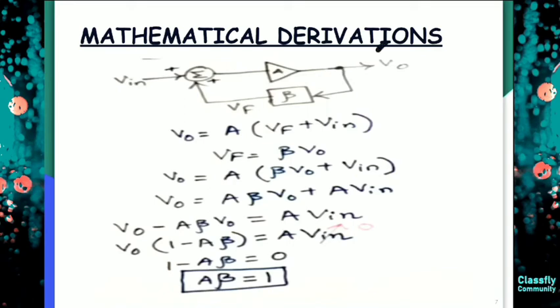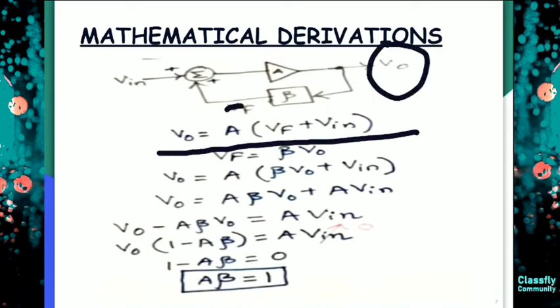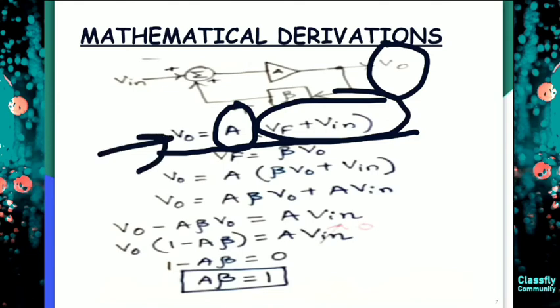It will be A, that is my open loop gain, into my Vf plus Vin. That means the input will be Vin and also my Vf. So this will be Vf plus Vin into my A, which will give me my V0, that is my voltage output.